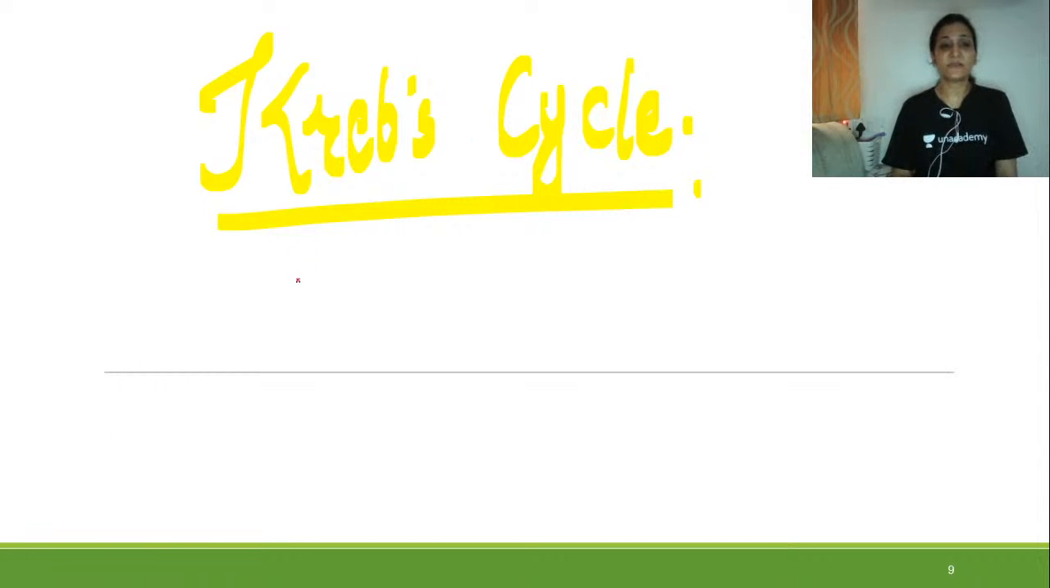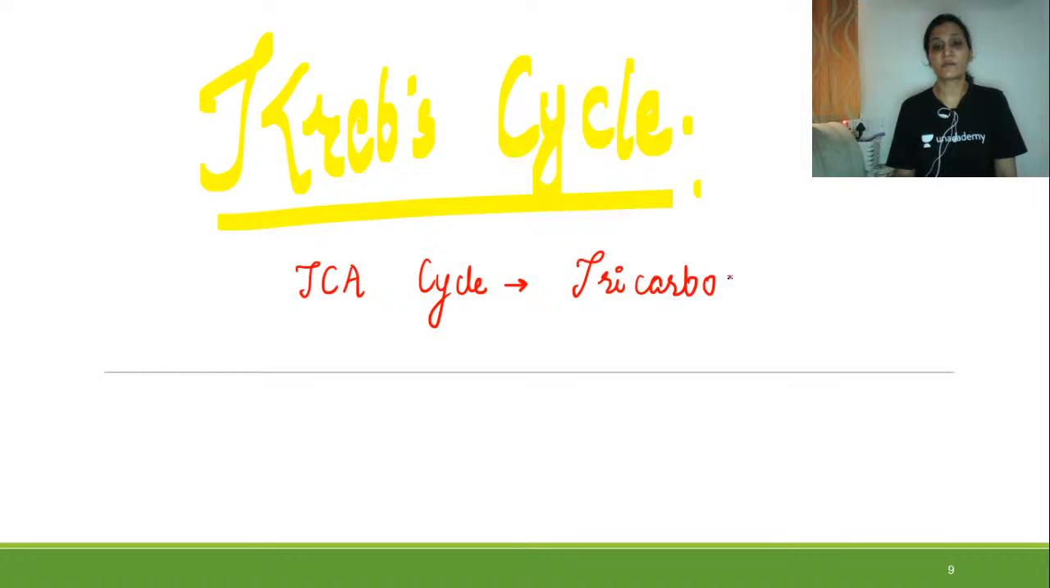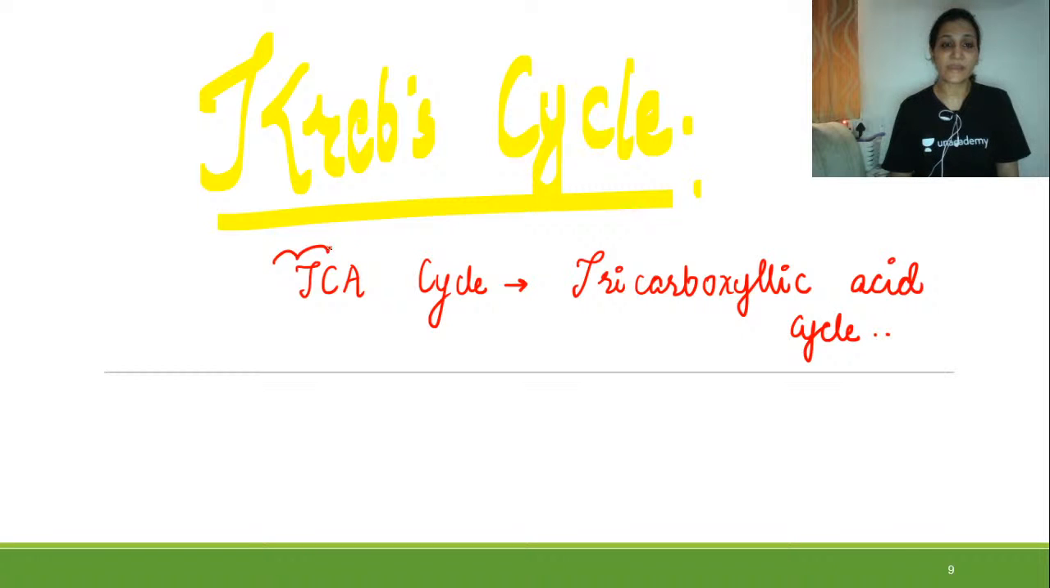So the Krebs cycle is also called the TCA cycle. And what is the full form of TCA? That is tricarboxylic acid cycle. Now, we can understand why it is called the tricarboxylic acid cycle, because there are compounds which have three carboxylic groups, so it is the tricarboxylic acid cycle.